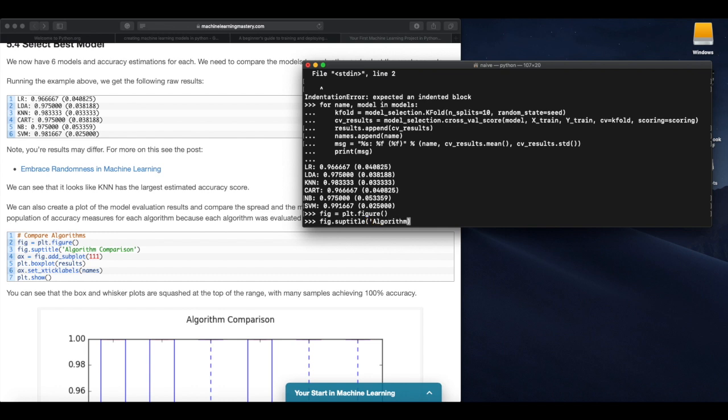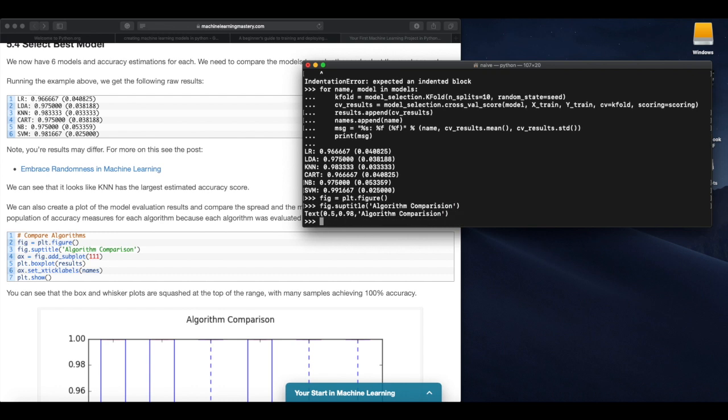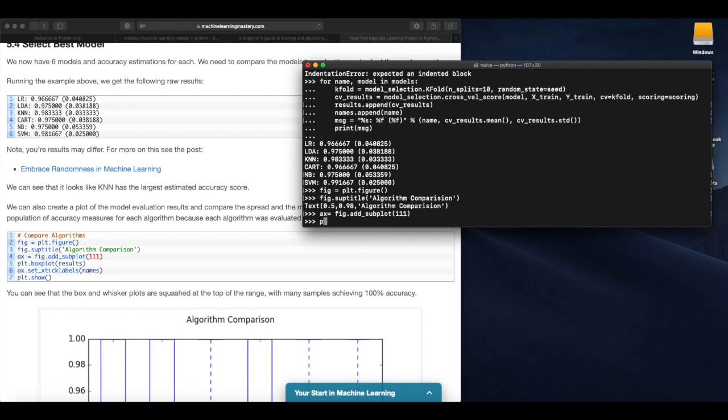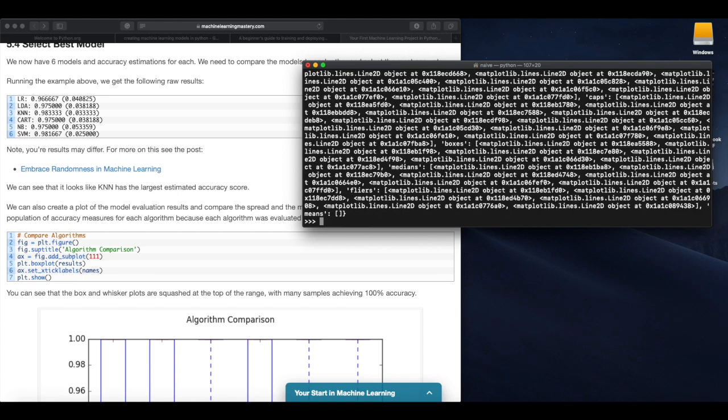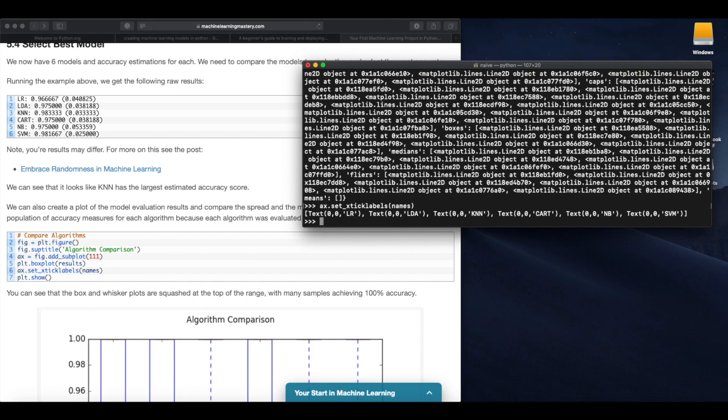Let's name it Algorithm Comparison. fig.add_subplot and plot the box plot of the results, then give the names and plt.show.